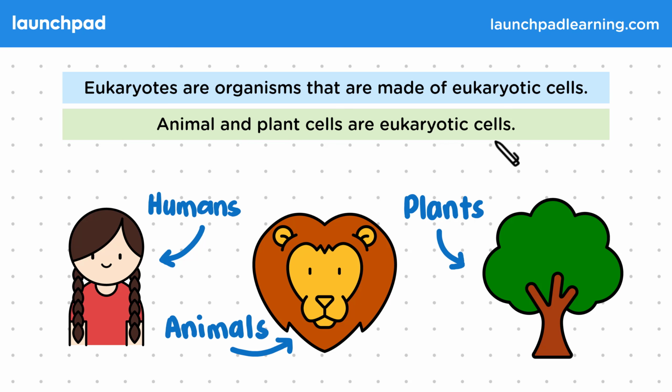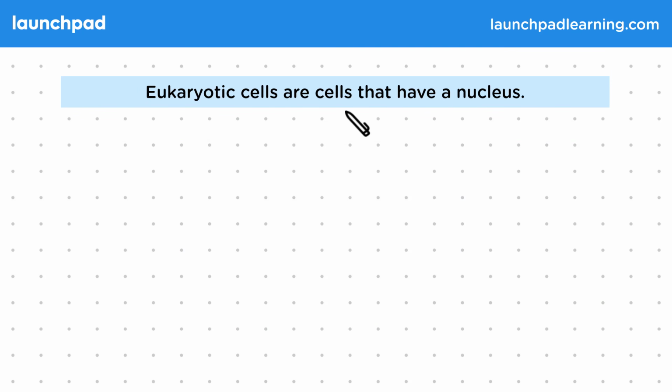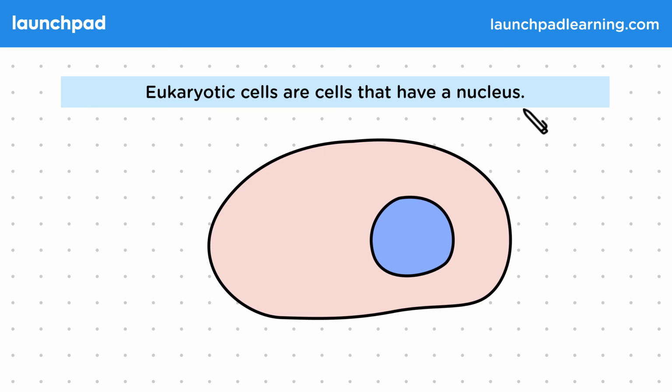So what do we mean by eukaryotic? What do eukaryotic cells look like? Eukaryotic cells are cells that have a nucleus. This is a very simple diagram of a eukaryotic cell. The big blue blob is the nucleus. Eukaryotic cells also have a cytoplasm, which is shown by this pale pink colour, and a cell membrane, this dark line that goes around the edge.